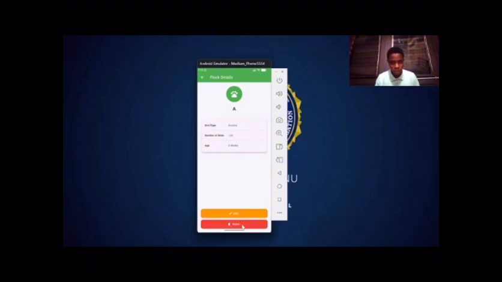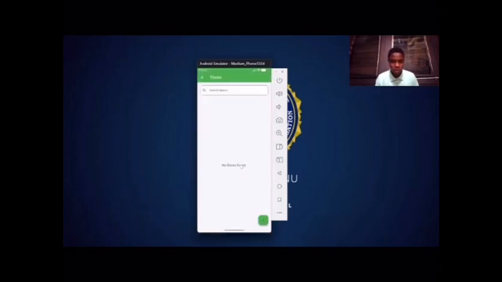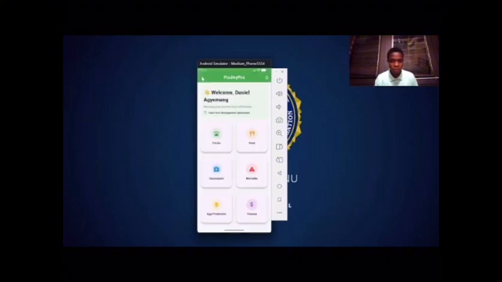If you want to delete, you can also delete. It tells you, are you sure you want to delete? Then you delete. So now you don't have any information. Okay, so you can repeat that again. Now let's go to the feed.